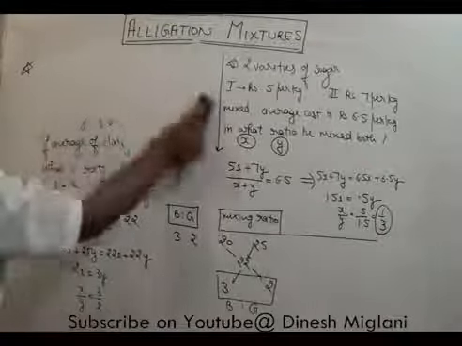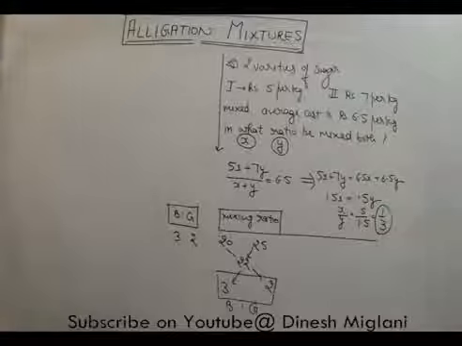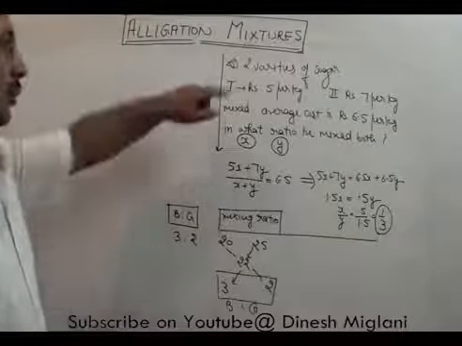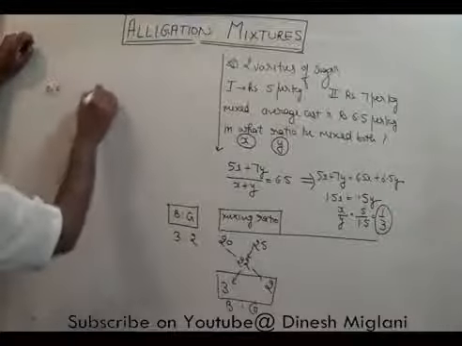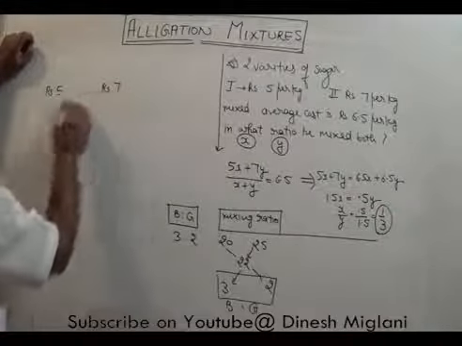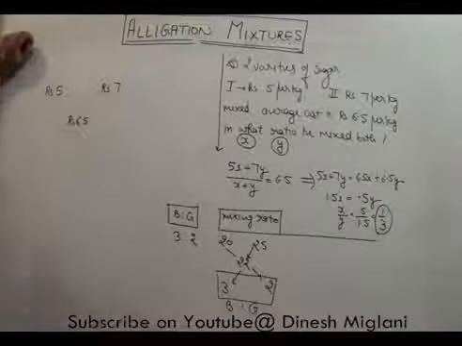Similarly, this question can also be answered by this technique. What is given to us? You mix two varieties of sugar. The cost of first is ₹5. The cost of second is ₹7. He mixes both and he finds that average cost is 6.5.